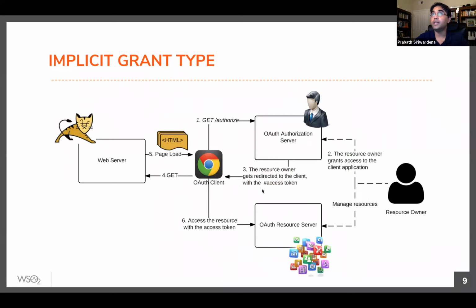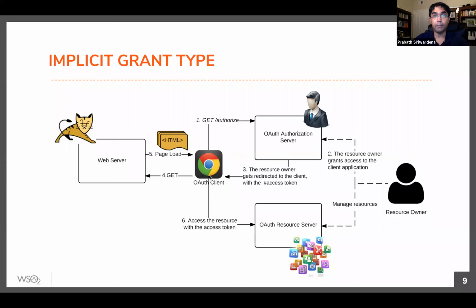Okay, so now let's move on to the implicit grant type. I'll talk about the implicit grant type here and explain how it works, but this is something you must not use. Implicit grant type has its own security issues, so you should not use it today for any apps. Some time back, people used implicit grant type for single page applications, but a couple of years back, the OAuth working group officially announced you must not use implicit grant type, right? This is how it works.